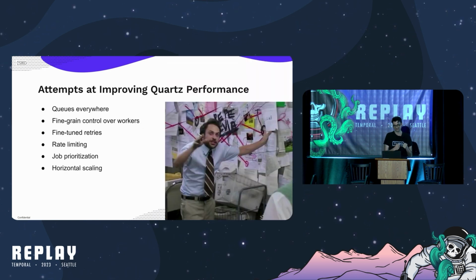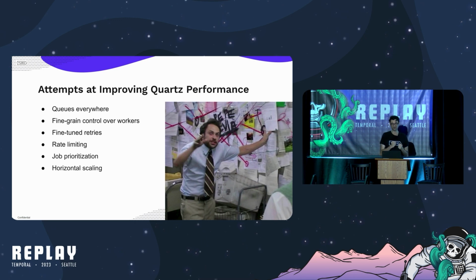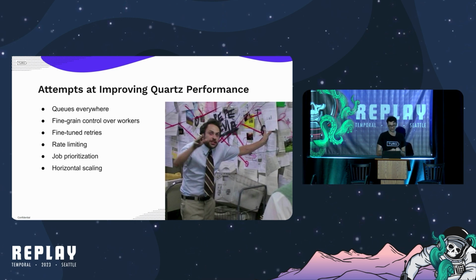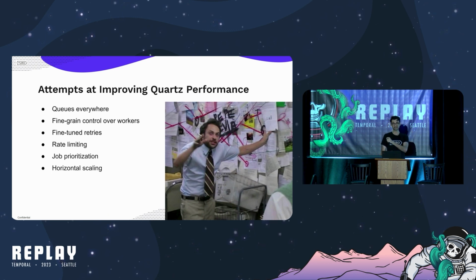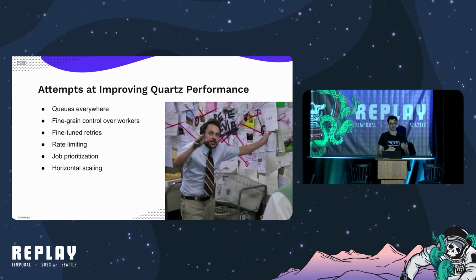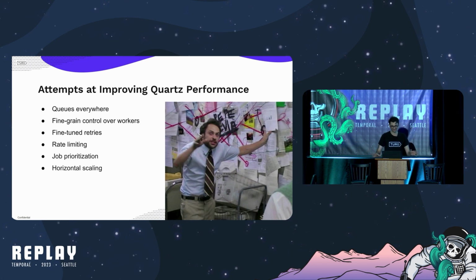Tasked with this challenge, the first thing that our team focused on was improving Quartz's performance. Our initial attempt to do so was to decouple Quartz job firing from execution. This is just another way of saying we introduced queues everywhere.